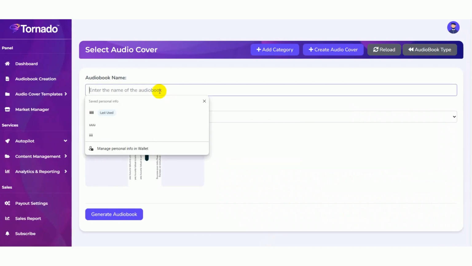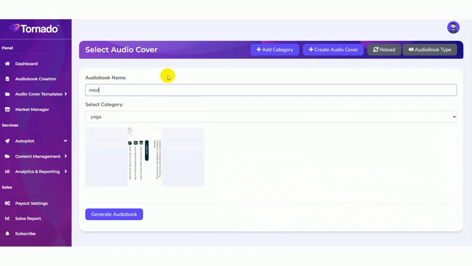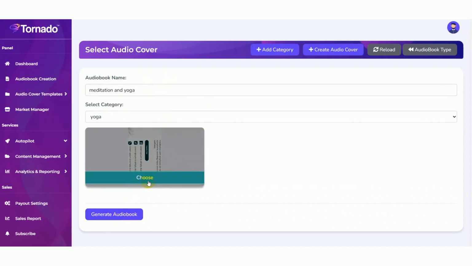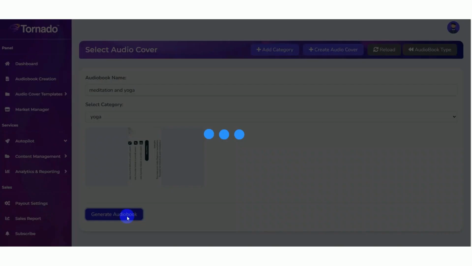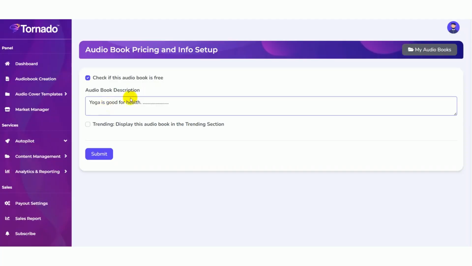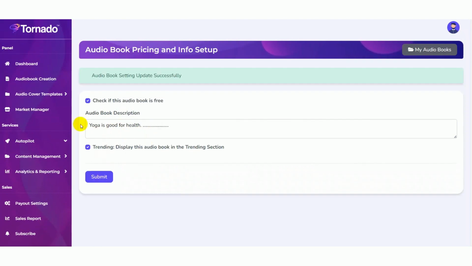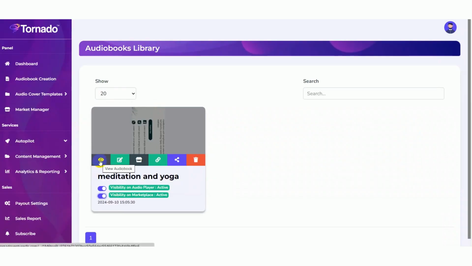Now you need to name your audiobook. Then select the category and click on the generate audiobook button. Here you can enter the description for your audiobook and also select the trending button. Then click on the submit button. So now your audiobook is ready. You can view your audiobook now.